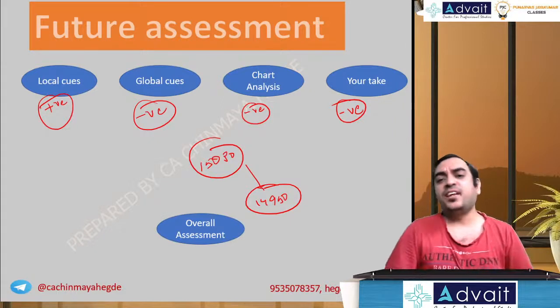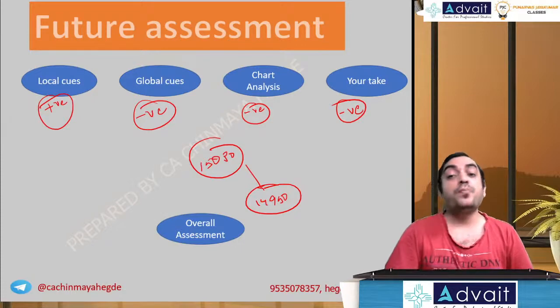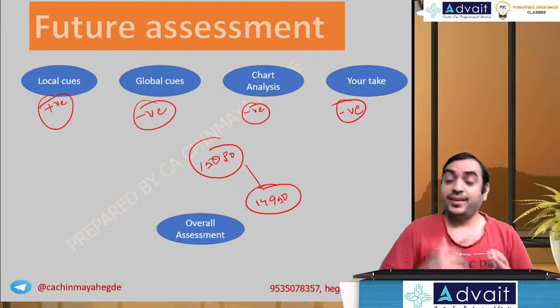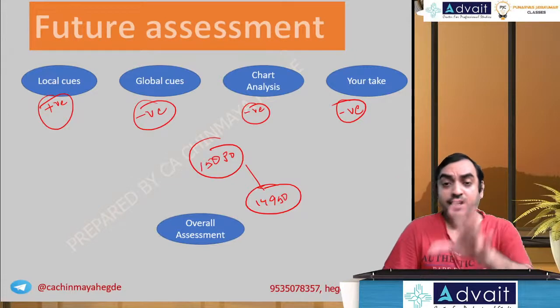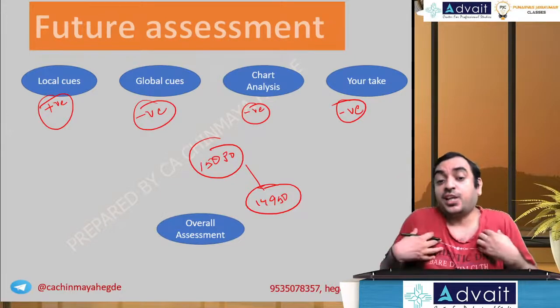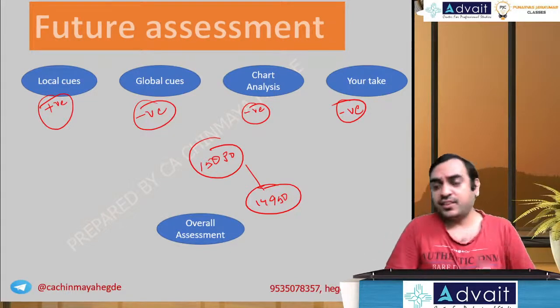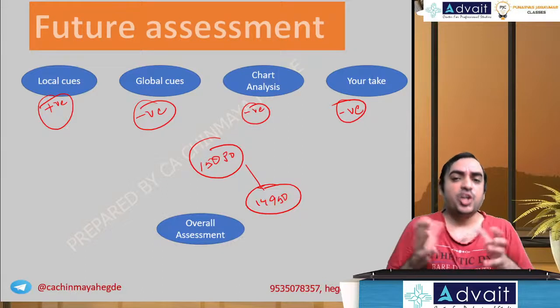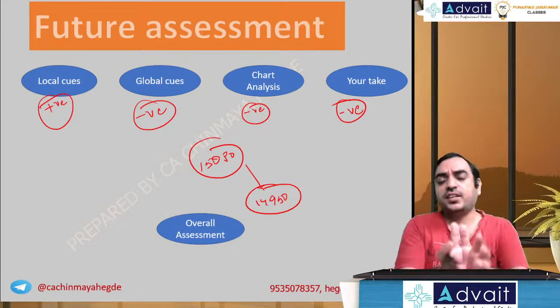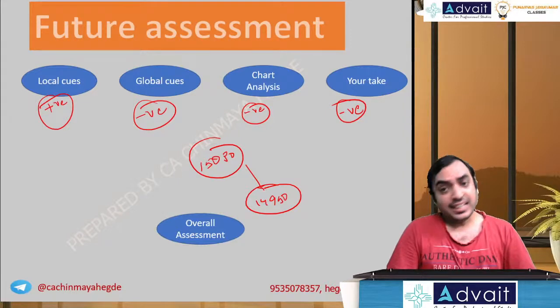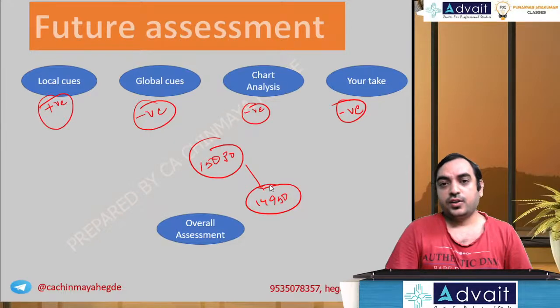Because the US market recovered yesterday, the Indian market is also trying to go up. But when the European market opens around 1:30 Indian time, where FIIs are already selling, and cryptocurrency crashed, negative mode, the Indian market has already moved up. In my opinion, today it is going down. Only for today's expectation. I may be true, I may not be true, I have every right to be wrong. So you do your analysis as I told you at the beginning. But my take for today, considering all these events, is that it is going to be negative. Let's see what will happen tomorrow, whether this expectation is right or not.